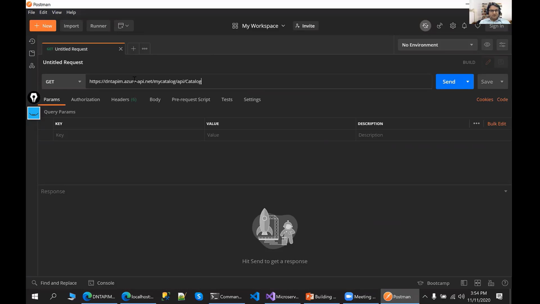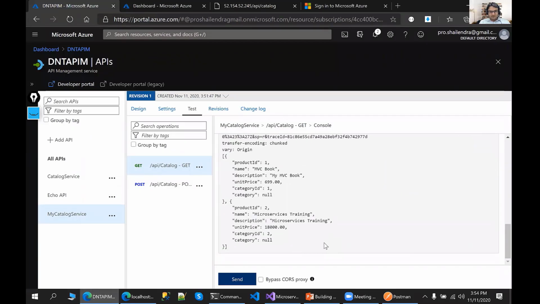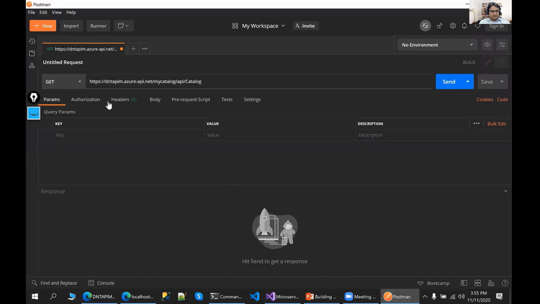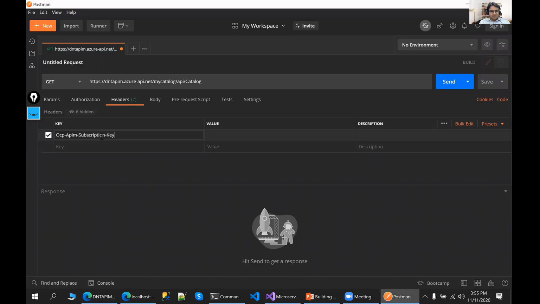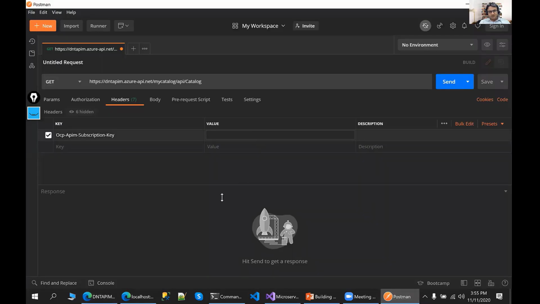Let me mention the URI here, and I need to pass one more thing. I need to pass this subscription key as well. So this is the header name. Let me mention the header key and the header value. Let me show the header value. This is my header value. Let me copy it. Now let's make the get request.